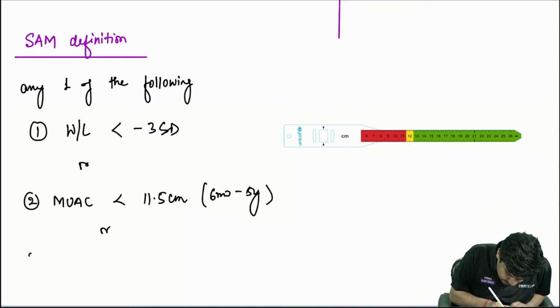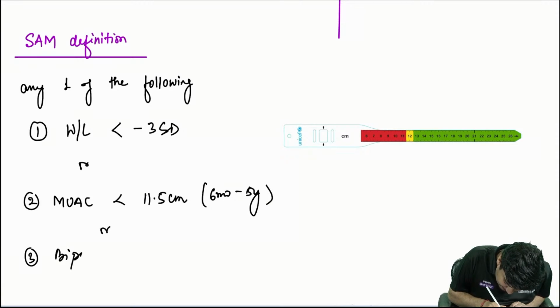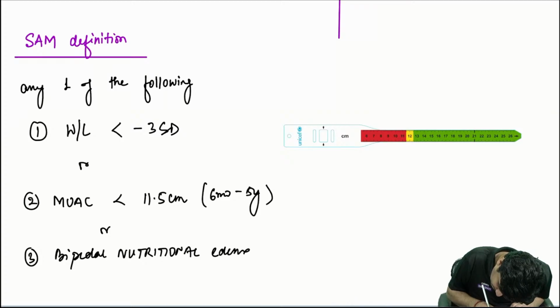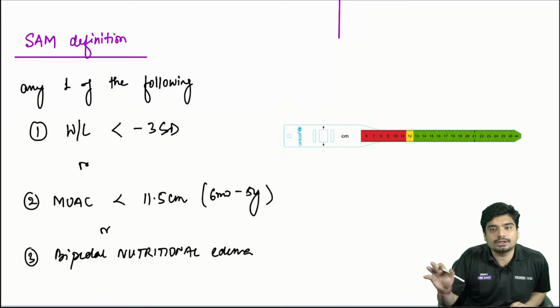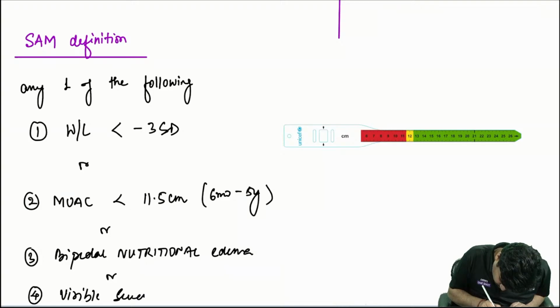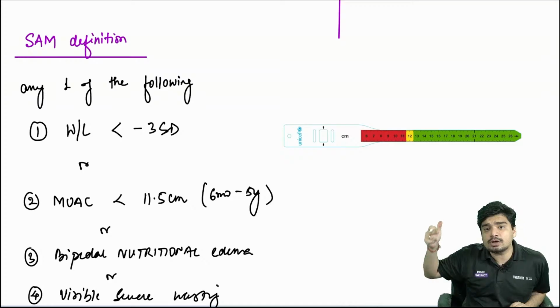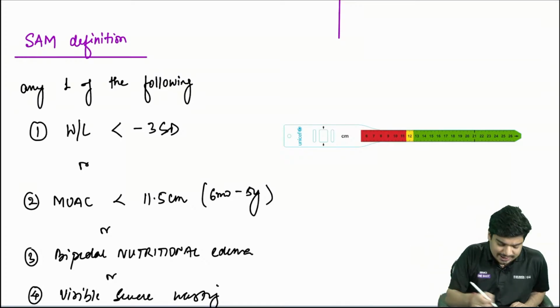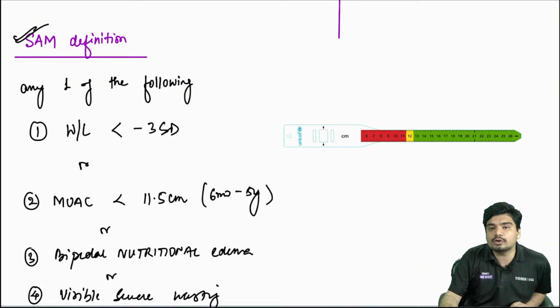Or there is bipedal nutritional edema, or there is visible severe wasting. If you have any one out of the 4, you will call it SAM, severe acute malnutrition.